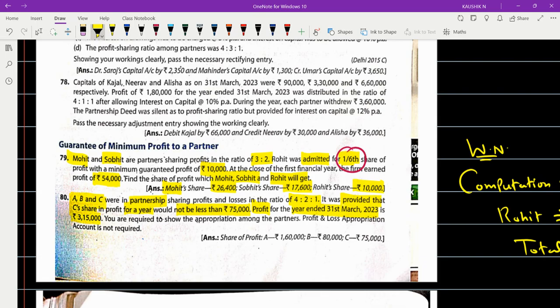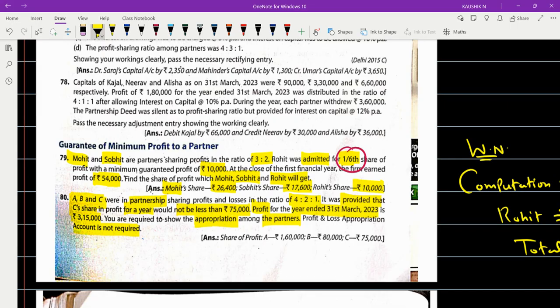You are required to show what? Appropriation. You are required to show appropriation among the partners. Profit and loss appropriation account is not required. You just want to show the calculations of the amount that is to be appropriated. They say very clearly, profit and loss appropriation account is not required. So don't prepare the profit and loss appropriation account. Just do the calculations and show what value you are going to give finally for the partners A, B, and C.